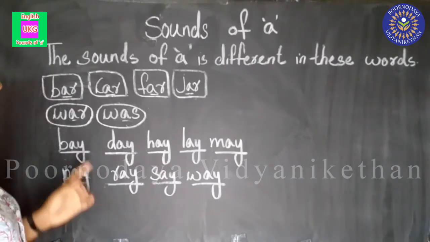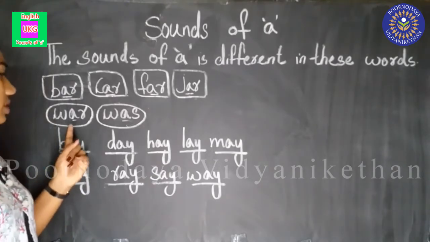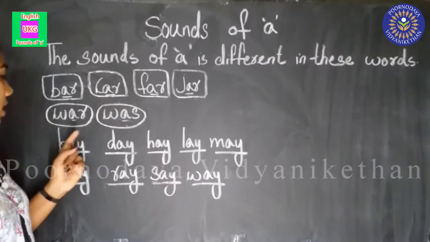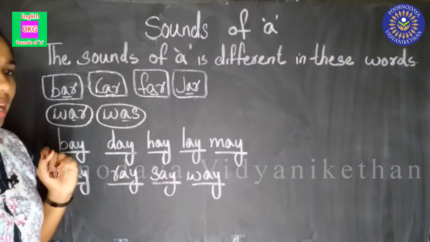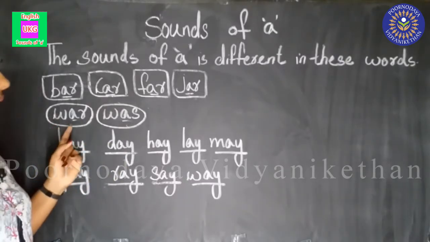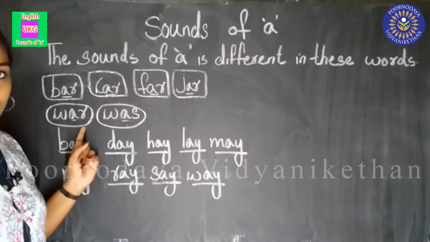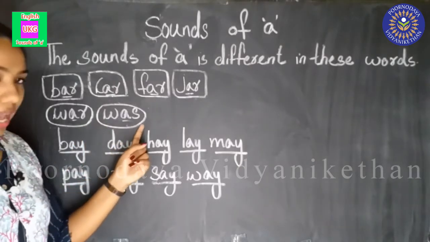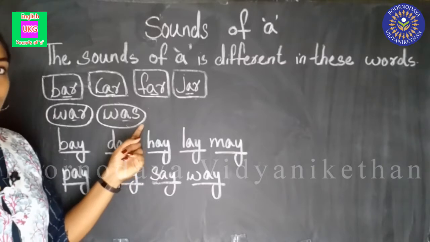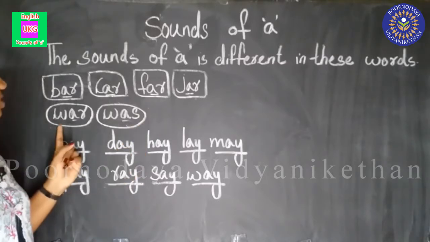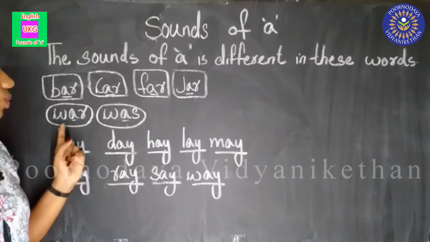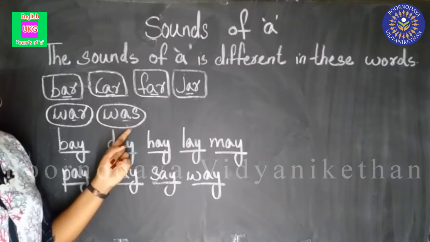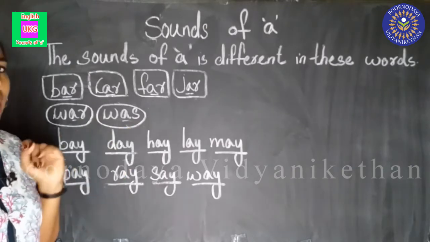Okay. Now see this. We are going to see the second line. Here are two words in the second line. W-A-R. War. W-A-S. Was. Now what is the sound of A here?